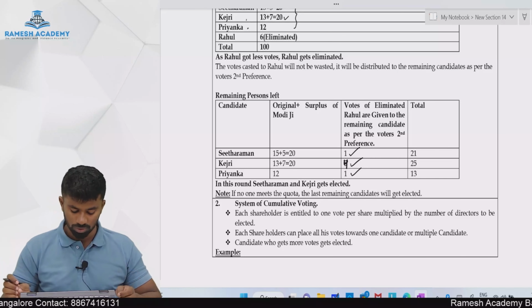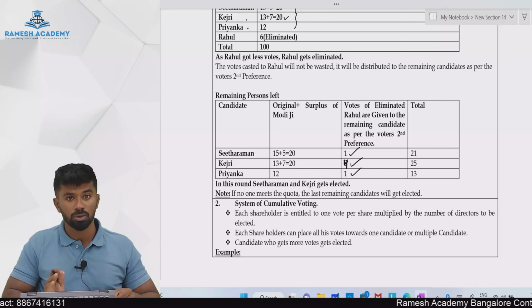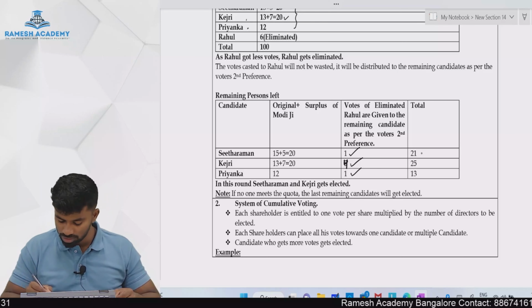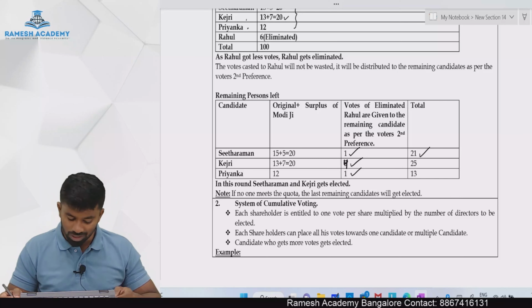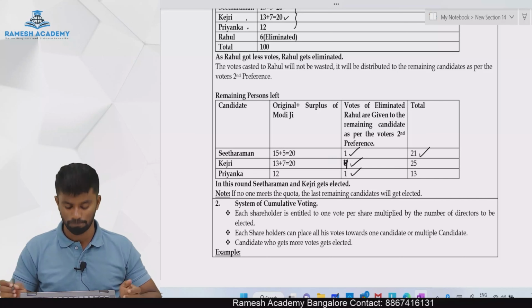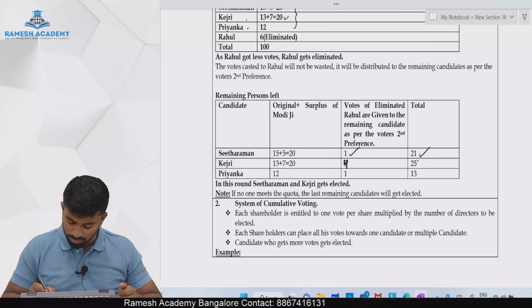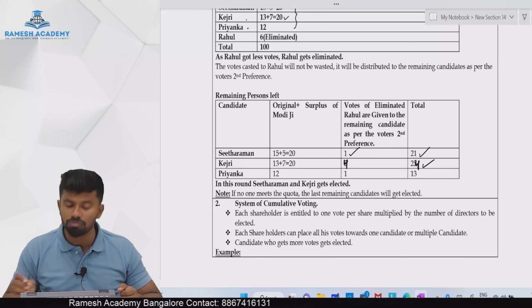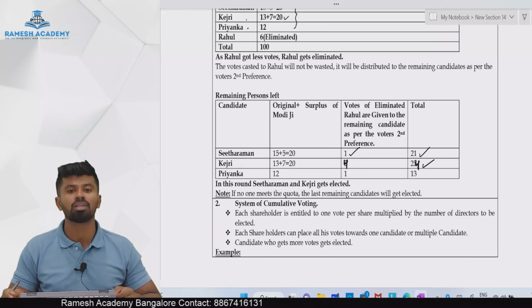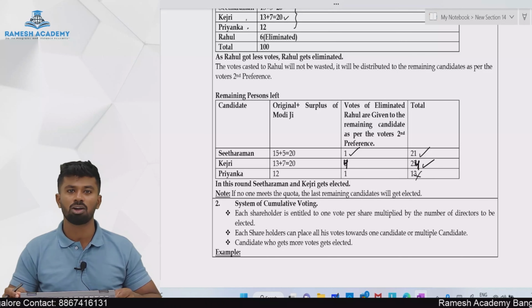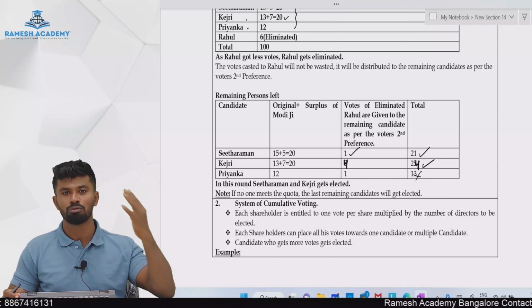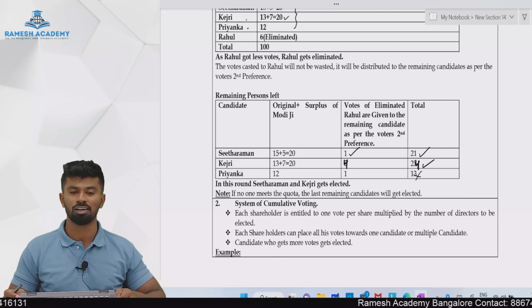In this round, what will happen? Sitaraman already has 20 votes, 20 plus 1 vote of Rahul, she gets 21, gets elected. Congratulations Sitaraman ji. Then we have Kejri, who got 20 votes plus 4 votes, so he gets 24, he also gets elected. Congratulations, Kejri. And Priyanka, there is no chance that she will get elected because we already filled how many vacancies? 4 vacancies were there, 4 vacancies are filled. So first Modi ji, second round Shah, and in the last round, who gets elected? Sitaraman and Kejri.